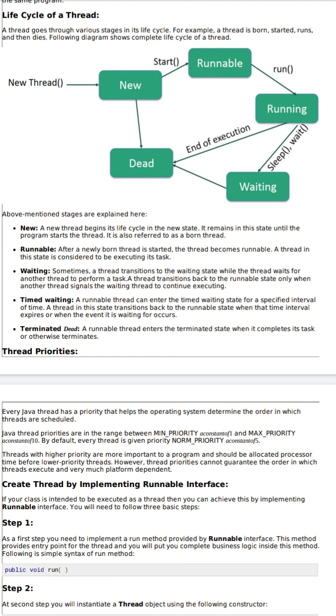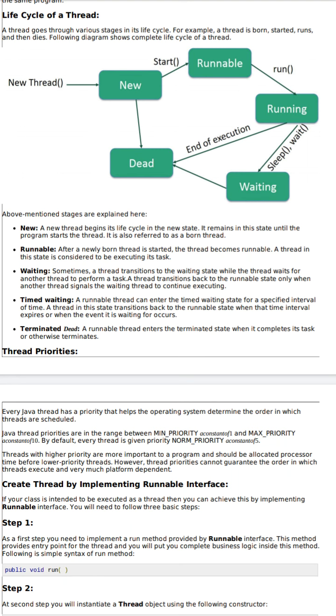What I am saying is runnable. What is runnable? When a thread is started, it will run, so the thread becomes running. A thread in this state is considered to be executing its task. Waiting: sometimes a thread must stop or wait.